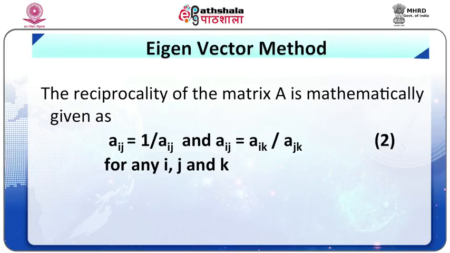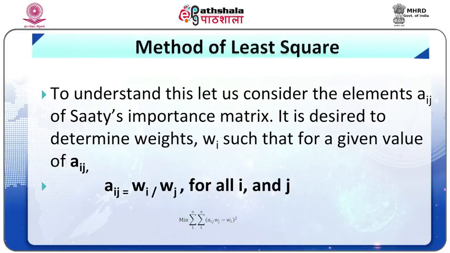These two methods: in the eigenvector method, the input of the method is the pairwise comparison matrix of n parameters prepared on the basis of Saaty's scaling ratio, of the order n by n. The method of least square is another method of determining the weights, in the weighted least square method proposed by Chu et al. In this method, the constrained optimization problem is formulated and is then solved for the weightage vector W.